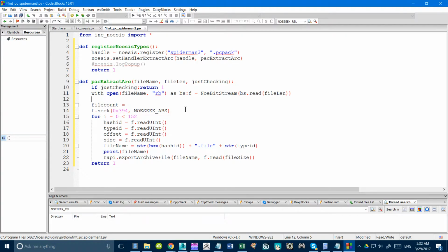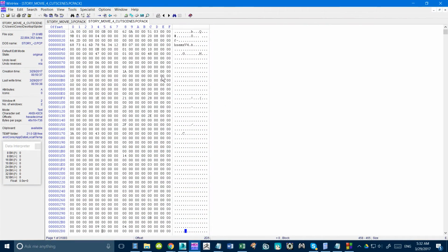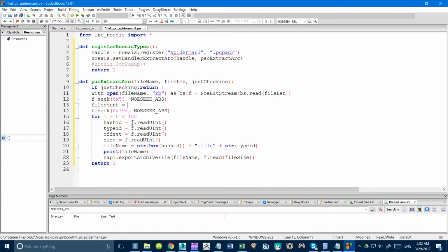equals, oh, I actually have to seek to a position first, so this is going to be 5C. That location is right here, that's 72 on this one. This is going to be reading another integer value. And then I have to change the for loop here because it's not quite right. So for i in range, and the range will be from 0 to the file count. And then there's our loop. We don't put any braces or any next or anything like that. Just put the indentation in correctly, and it should just loop until it hits the end of the range.